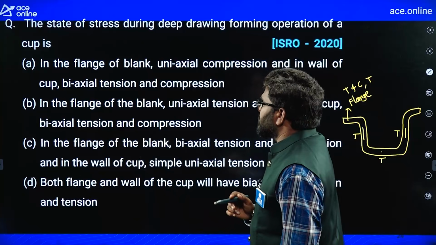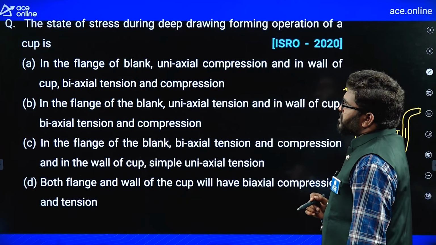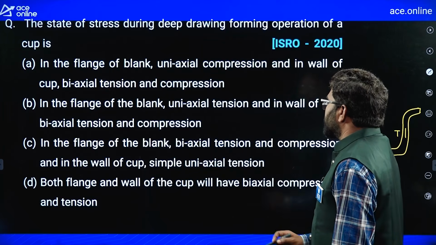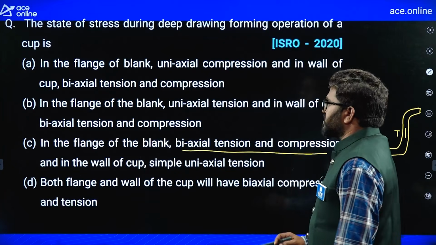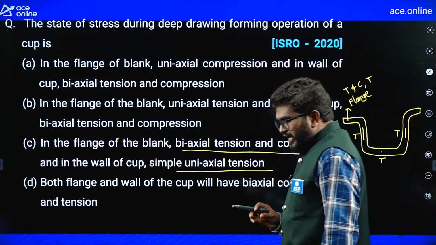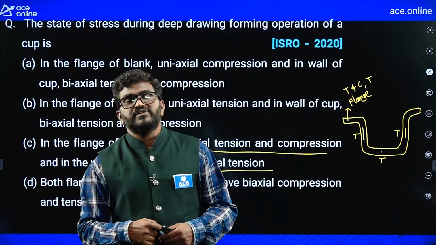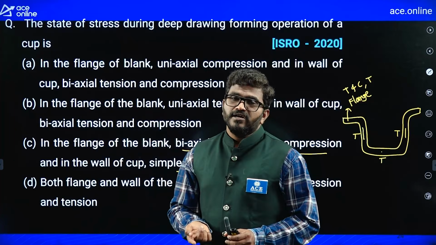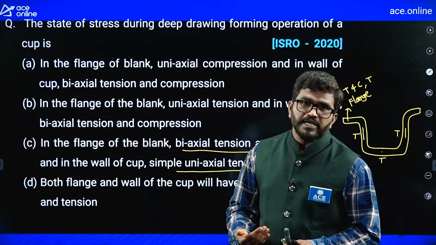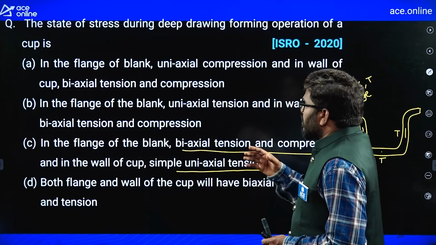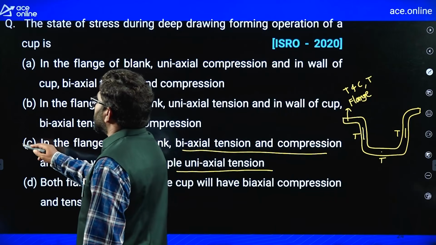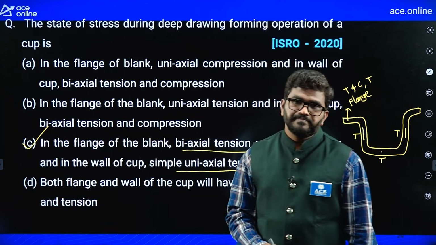Remember that mechanism. Out of these 4 options, you can see the correct option is: in the flange of the blank, biaxial tension and compression, and in the wall, simple uniaxial tension. So remember, in the flange portion, tension and compression will generate because folding is generated without blank holding force. If we apply the force, folding is generated, that's why tension and compression. But at the wall section, uniaxial tension will generate, so C is the correct answer for this question.